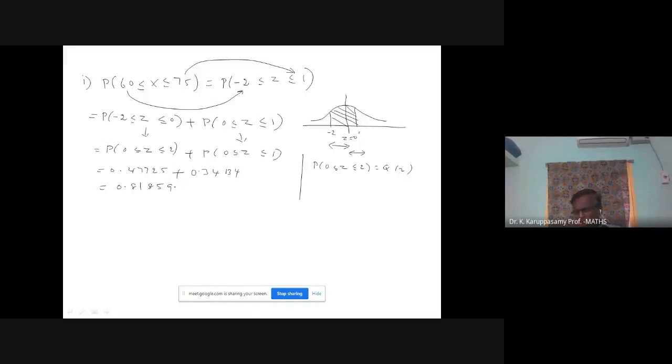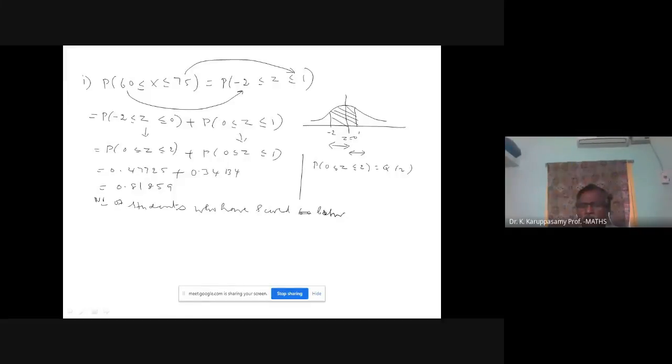So what is the meaning of this? The probability for a student to get marks in the range 60 to 75 is 0.81859. This is the probability for a student scoring marks in this range. Now we need the number of students. So you multiply with 1000. Number of students who have obtained between 60 and 75.